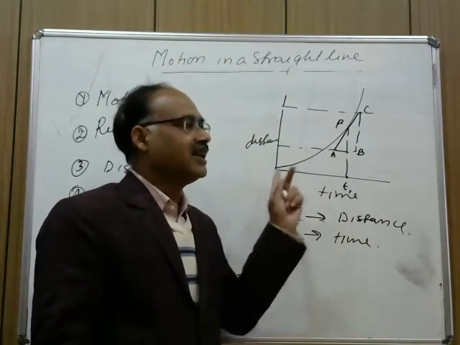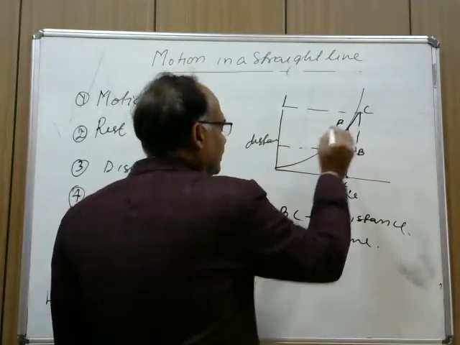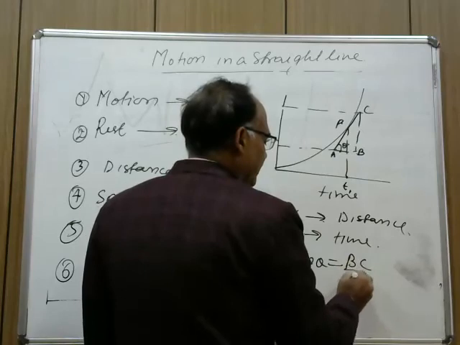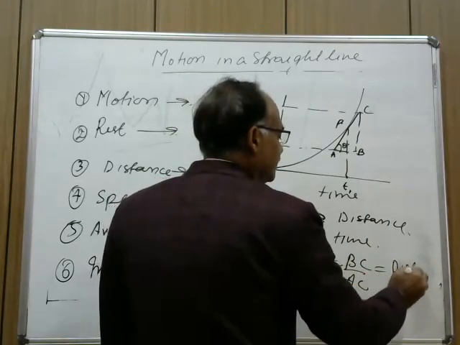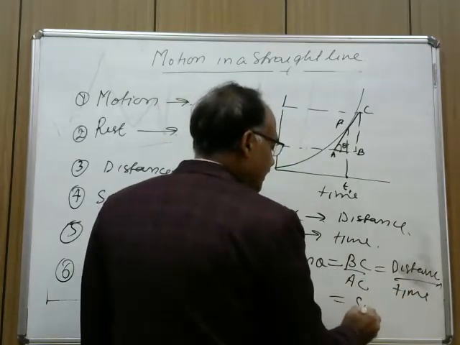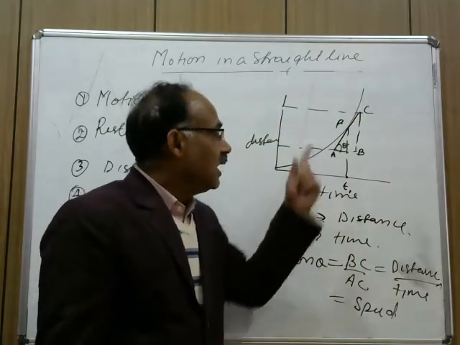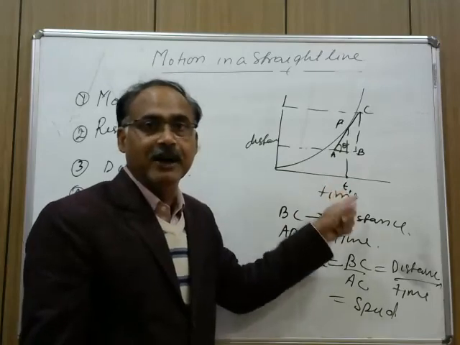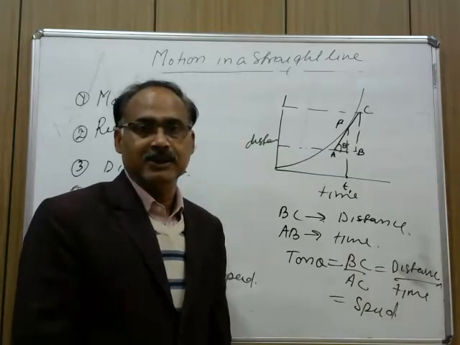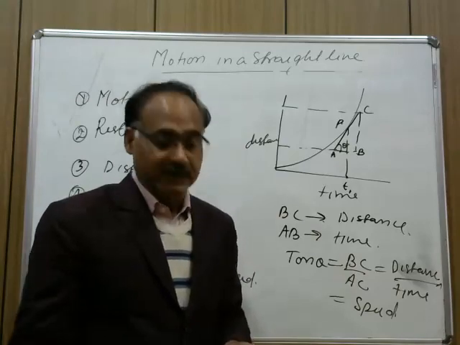Now if you find the ratio of BC to AB, or let this angle be theta, and you want to calculate the value of tan theta, it is equal to BC upon AB, which is equal to distance upon time, and it is equal to speed. So slope of this graph gives what? Speed. And since this speed is at particular instant of time, this speed is called instantaneous speed.